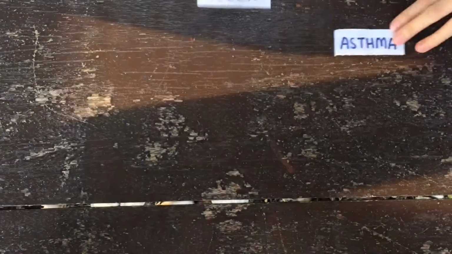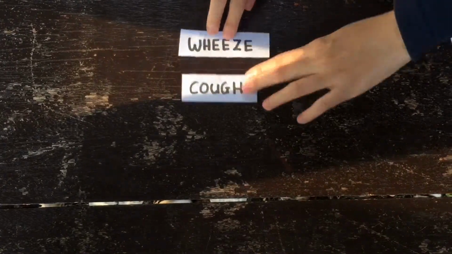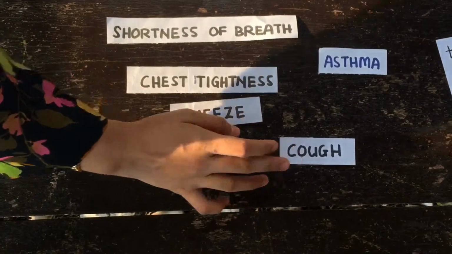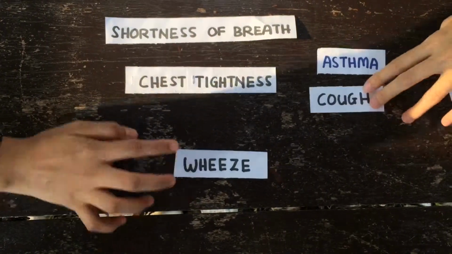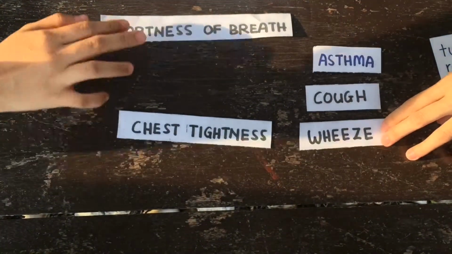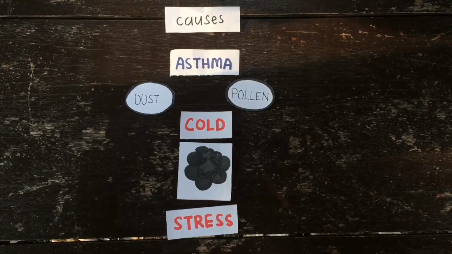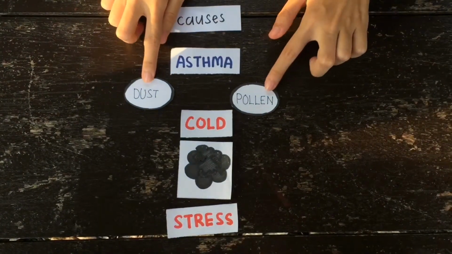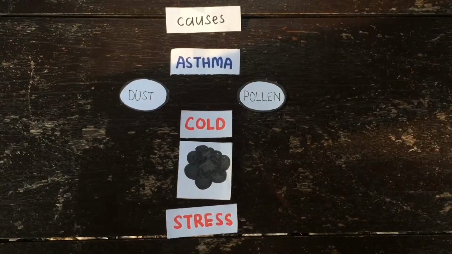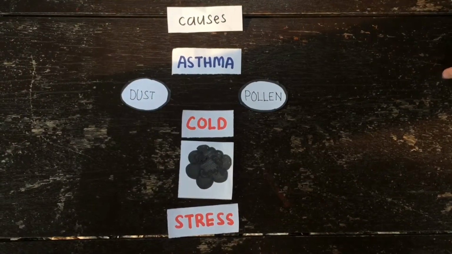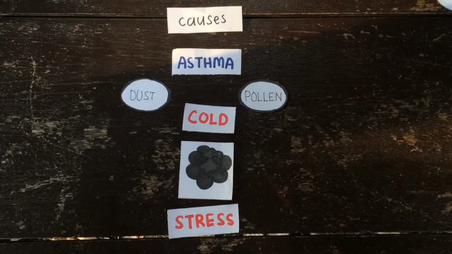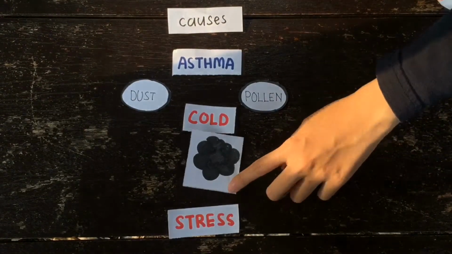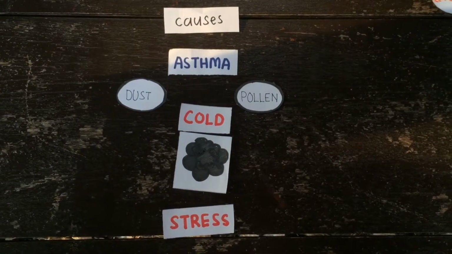Asthma is a common chronic respiratory condition that causes difficulty breathing due to inflammation of the airways. The symptoms are dry cough, wheezing, chest tightness, and shortness of breath. Asthma can be caused by a lot of things, such as airborne substances like pollen and dust. It can also be caused by respiratory infections, such as the cold. Air pollutants such as smoke can cause asthma. And stress can also cause asthma.